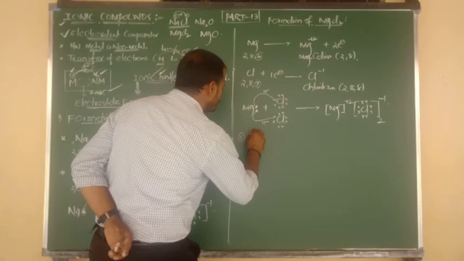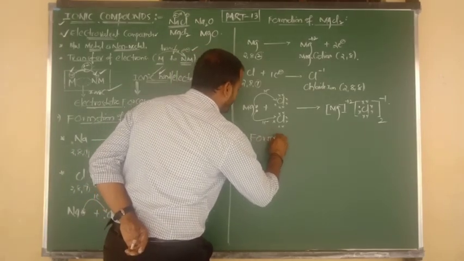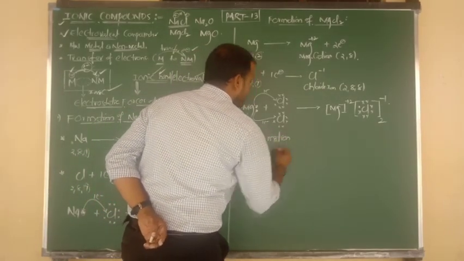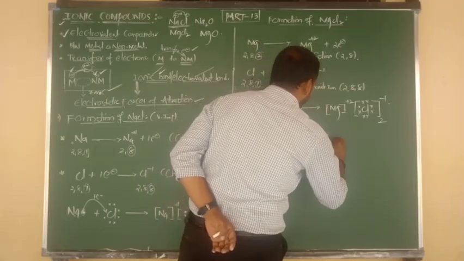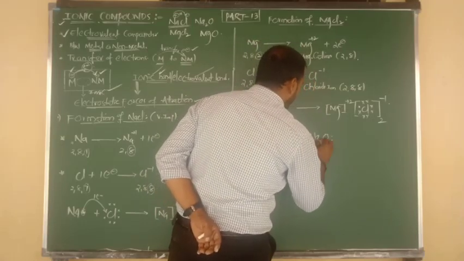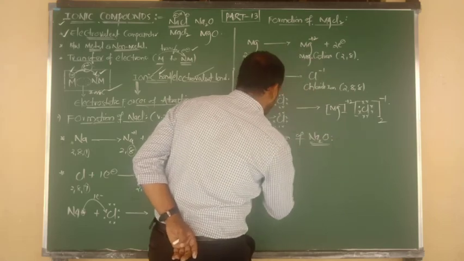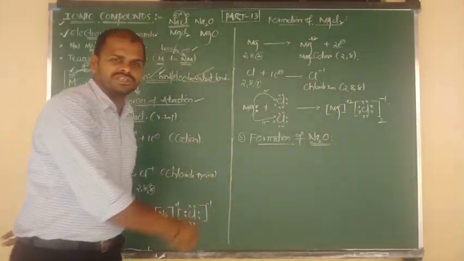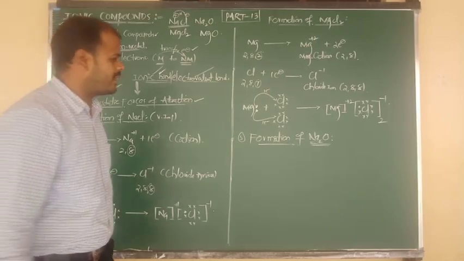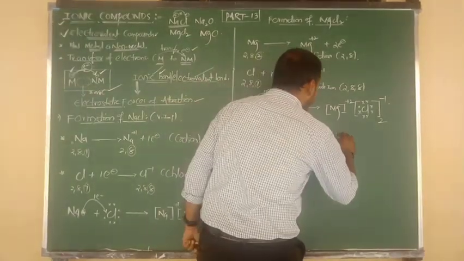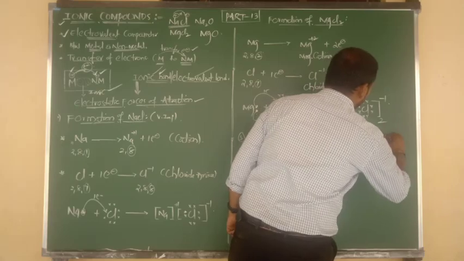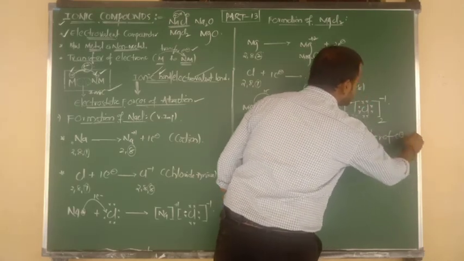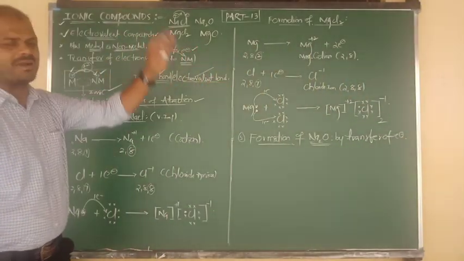Third example, I am going to give you the formation of sodium oxide, Na2O. Formation of sodium oxide. This question is repeated in the final board exam also, beta. Formation of sodium oxide by transfer of electrons. So transfer of electron means which bond formation? Same, na, ionic bond formation.